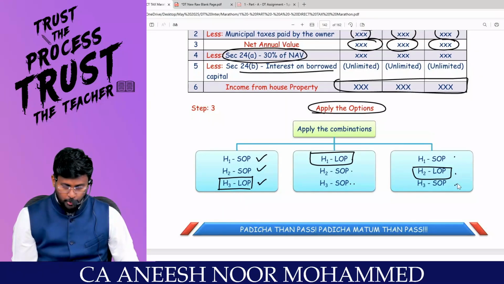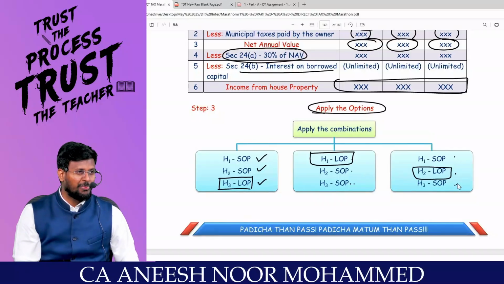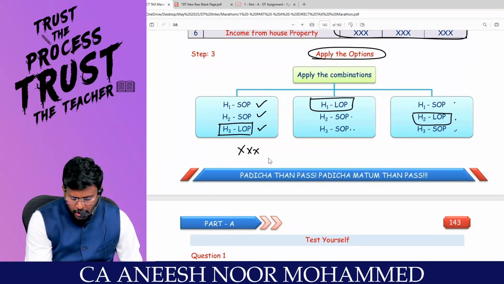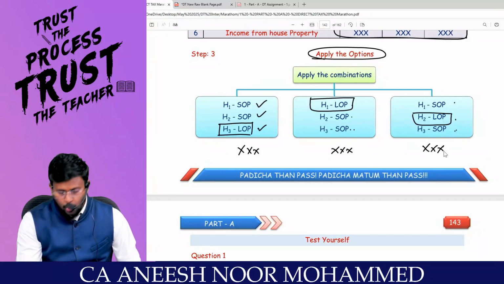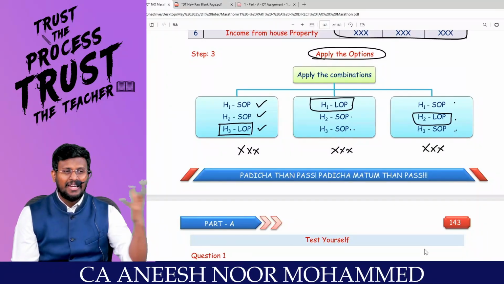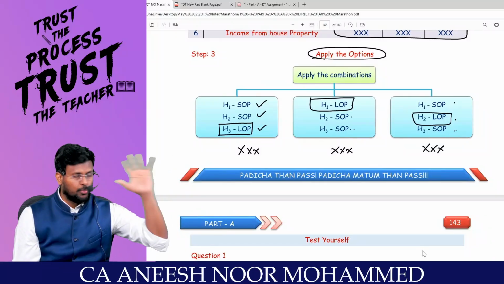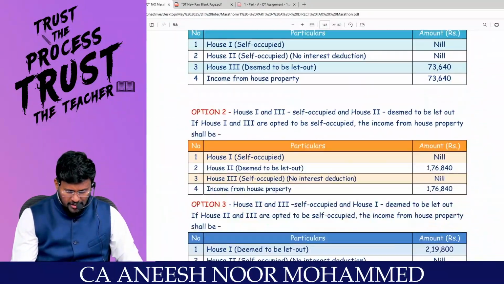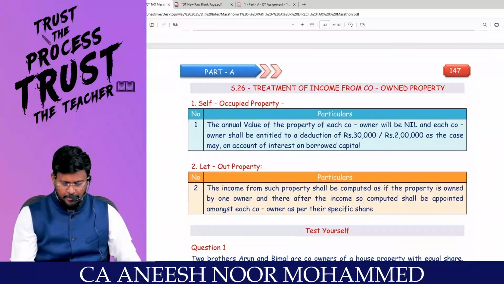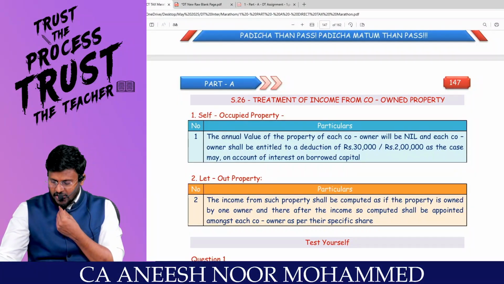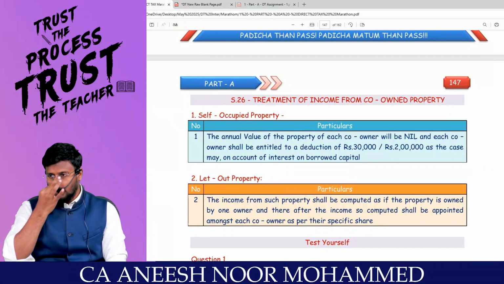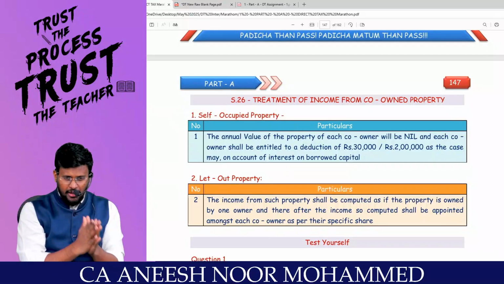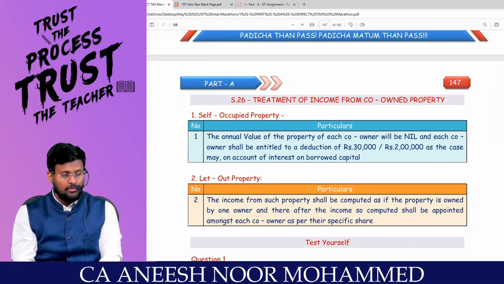So either SOP, LOP, SOP, LOP. Are you all really with me? By this, if you put, you will be getting some income. Sir, in which option you are having the lower income, that option you should take, and that house you should treat as deemed to be let out property. Are you able to appreciate? This is the 6th type of property, my dear lovable students. So we are having solidly 6 types of property in our syllabus: fully self-occupied, fully let out property with vacancy, partly self-occupied, partly let out, portion self-occupied, portion let out, deemed to be let out property.